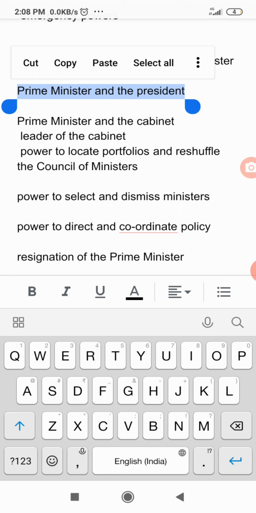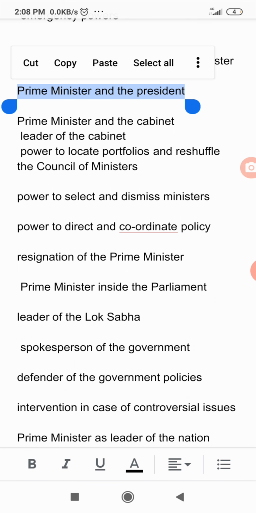The prime minister is the link between the president and the council of ministers. Whatever decision he gets from the president, it is his responsibility to inform the council of ministers. Our constitution lays down that it shall be the duty of the prime minister to communicate to the president all decisions of the council of ministers.